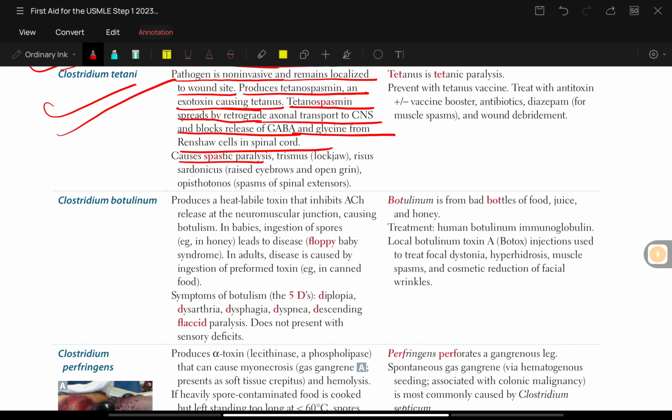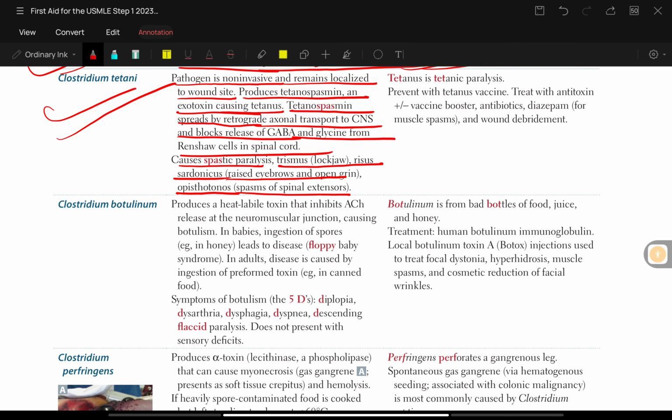Now it causes spastic paralysis, trismus, that is lockjaw, and risus sardonicus, that is raised eyebrows and an open grin. Now opisthotonus, that is spasm of the spinal extensors.